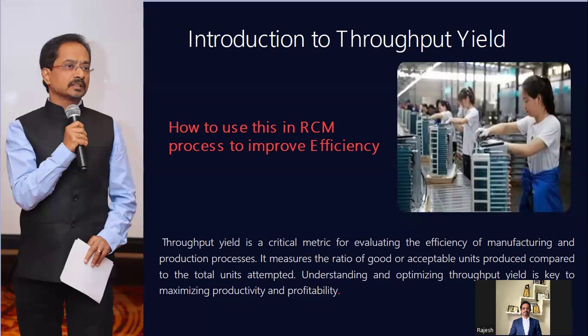So then what is the necessity of using this throughput yield? That's the question you may have. The point here is that when you come to AR, we are not using this effectively, right? What is a measure of AR? How successful am I in AR? We don't have any metrics over there. For that, this throughput yield will be the best option.